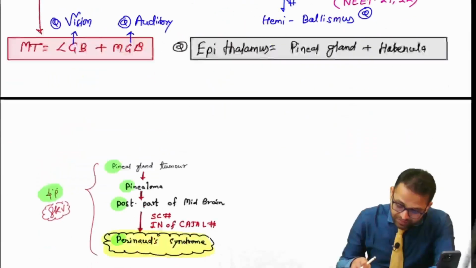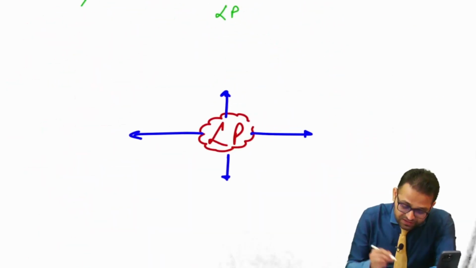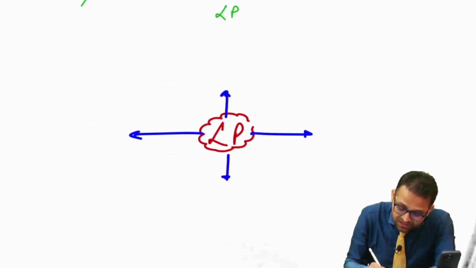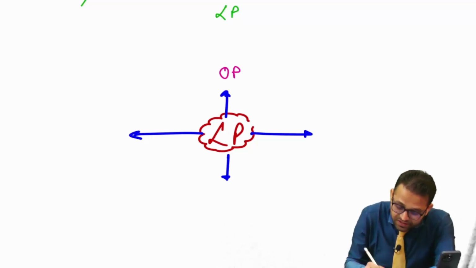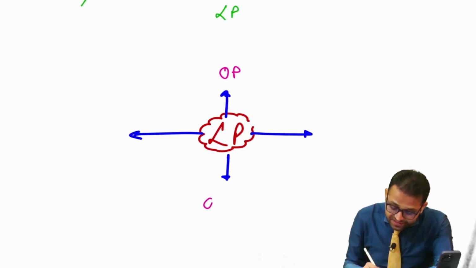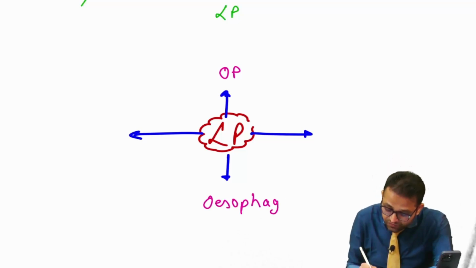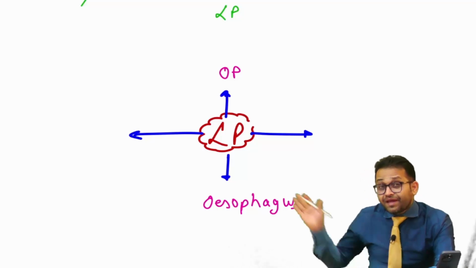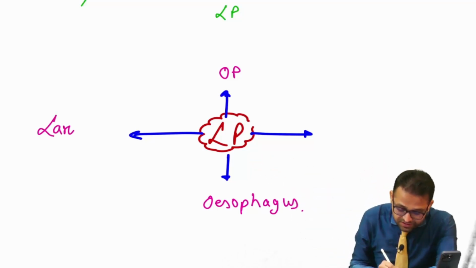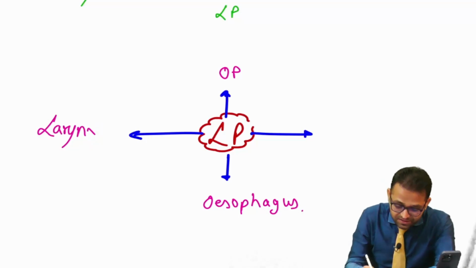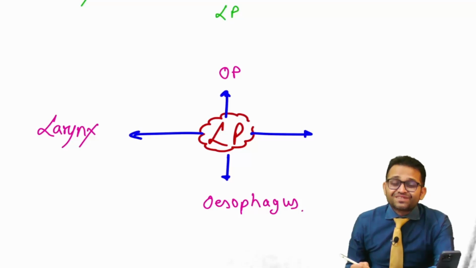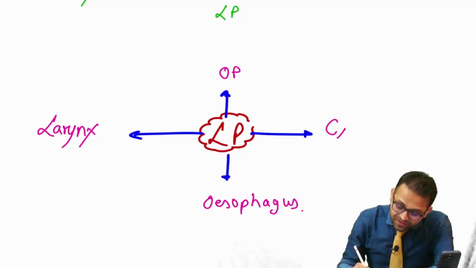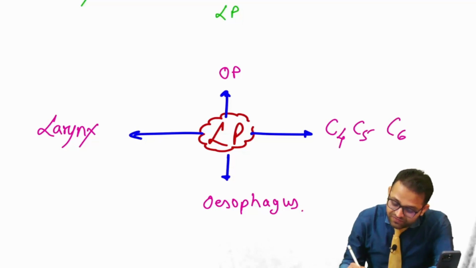Now again, making the notes for all of you. Laryngopharynx: superiorly it is related with the oropharynx, inferiorly with the esophagus, anteriorly with the larynx. And posteriorly, which structure? It is related with the next three cervical vertebrae, C4, C5, C6.